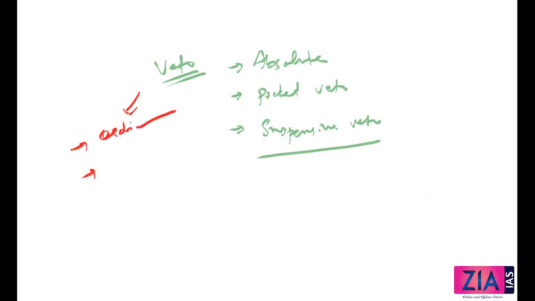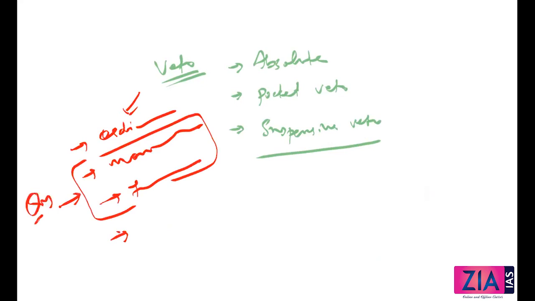Ordinary bills, money bills, financial bills. Guys, look into the differences between money bill and financial bill. They can ask you questions here. No time to discuss all those minute facts. Constitutional amendment bill. In case of a constitutional amendment bill under Article 368, the president actually has no choice but to give his assent, if both the houses of parliament have passed it with the special majority, and in respective matters the permission of the states is also there. There is no choice here for the president.